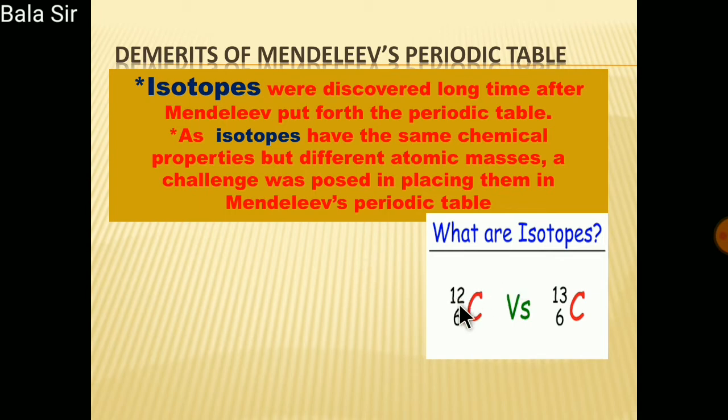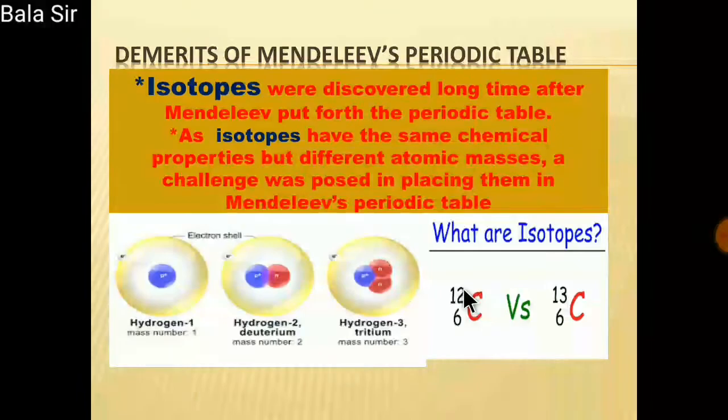Here you can see carbon 12 and 6, carbon 13 and 6. Isotopes have the same chemical properties. This is carbon, this is also carbon. The chemical properties of carbon are the same, but the atomic mass is different. So a challenge was posed where to place them in Mendeleev's periodic table.